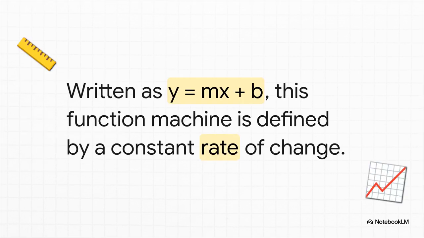So the crucial point is, to truly grasp the mechanics of how these functions work visually, we need to focus our spotlight on the real star of the show, the linear function. Written in the classic slope-intercept form as y equals mx plus b, this specific machine is defined by one beautiful, unchanging characteristic, a constant rate of change.